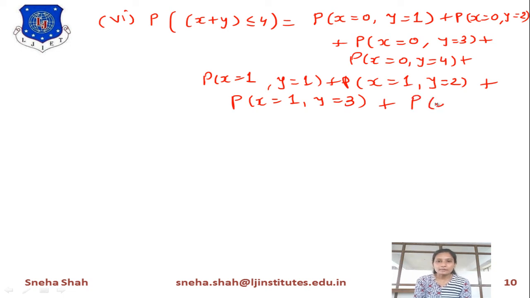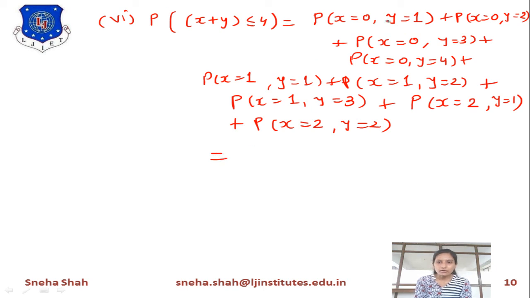Now we will take the probability of x equals 2, then y equals 1, 2 plus 1 equals 3, plus the probability of x equals 2 and y equals 2, 2 plus 2 equals 4. Now if we take y equals 3, then it is not possible. So we will take all these combinations to find this probability.